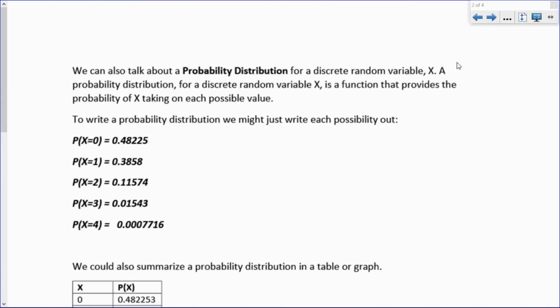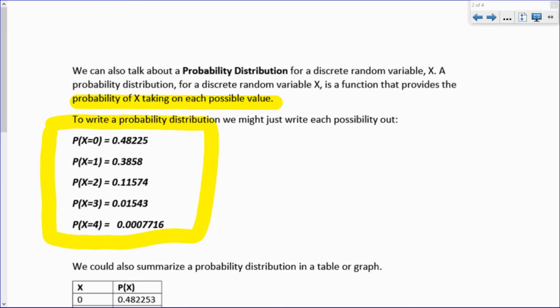Discrete random variables are used for probability distributions. A probability distribution is a function that provides the probability of X taking on each possible value. That's all it is. So here is a probability distribution. All I did was take those values from the other slide and write them out.